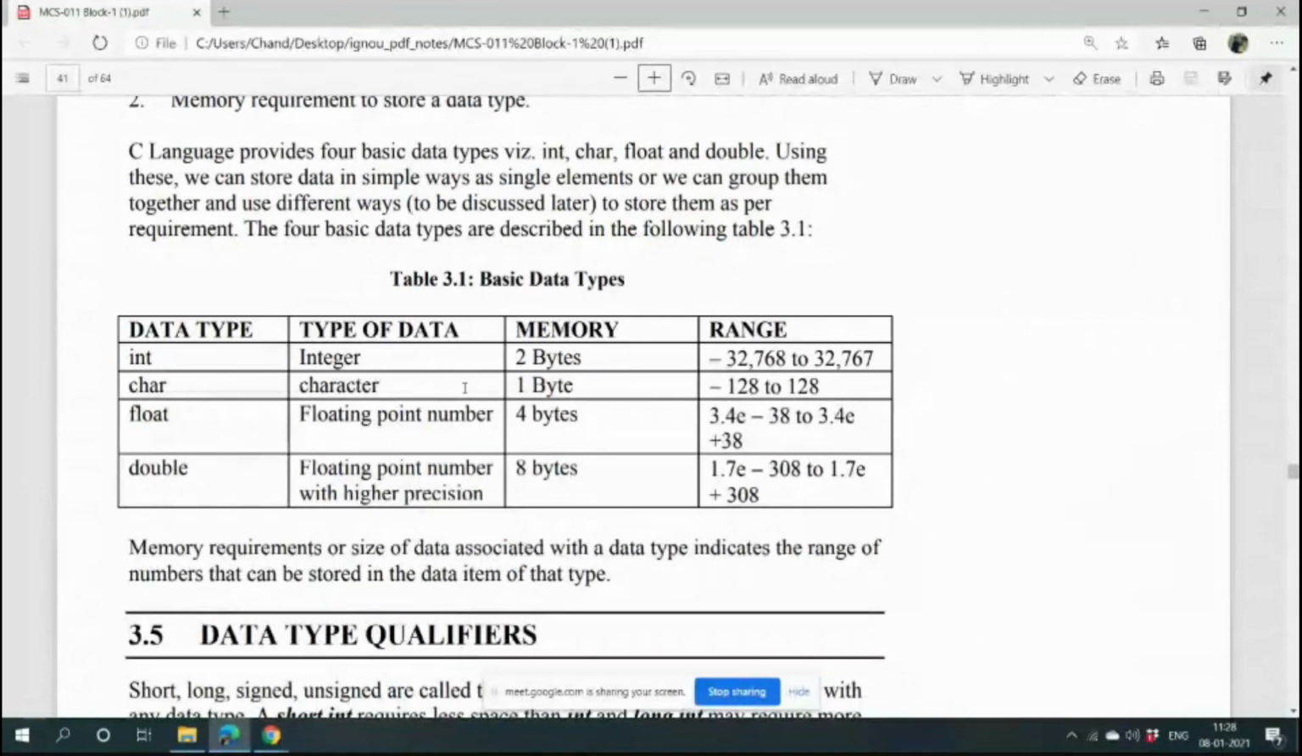8 bits. So 2 bytes means how many bits? 16. So each integer occupies 16 bits. For representing one integer, you need 16 bits to cover it.